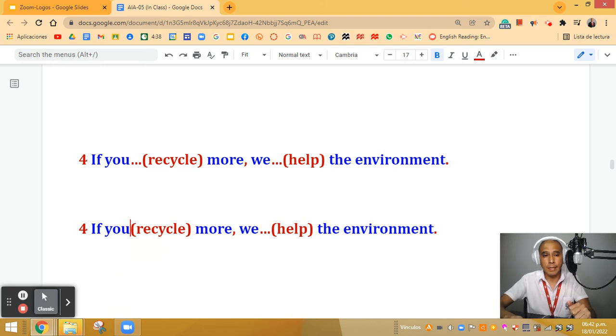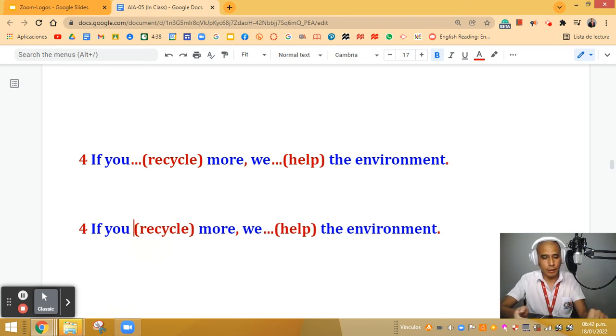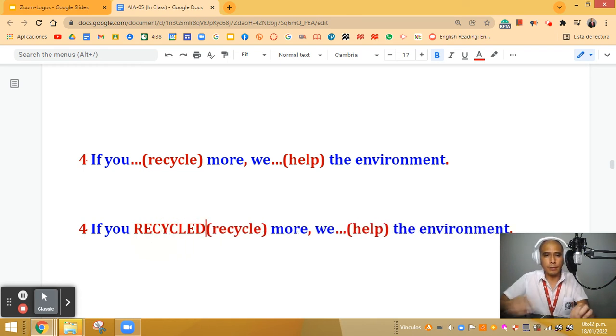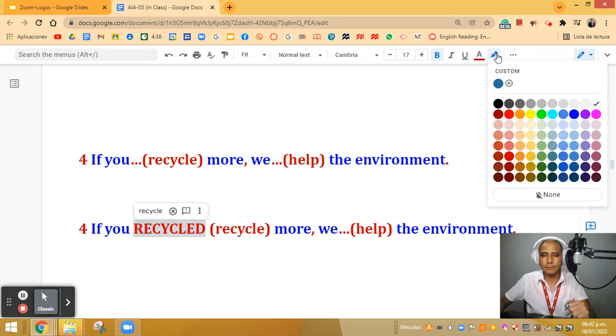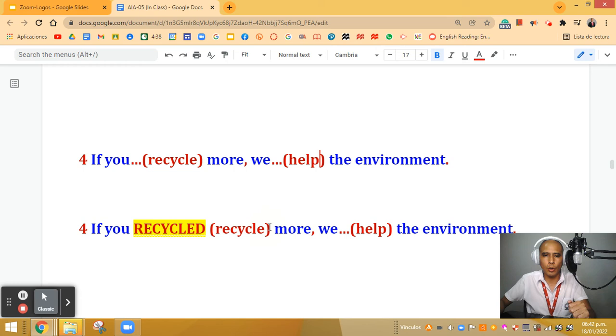So in this case, I can say if you, my verb is recycle, so I'm going to use simple past. I would say this is a regular verb, so I just need to add the D. If you recycled, I'm going to highlight it. I'm going to use yellow color. If you recycled more, comma, we, remember, do you remember the 3 options?